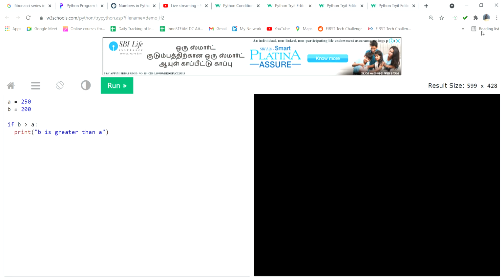That's why it comes out blank, because you typed the program: if b is greater than a, then only do the activity, print b is greater than a. But here a is the bigger number, and you can't write the program like this. You can only write the program this way: if b is greater than a, then print this one.